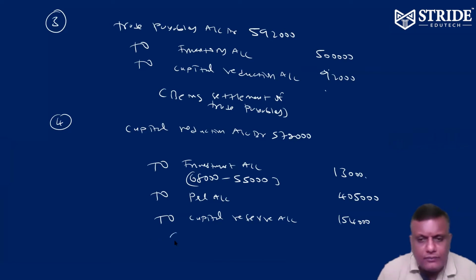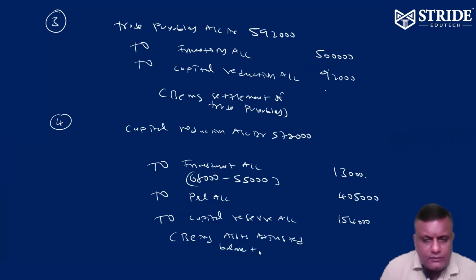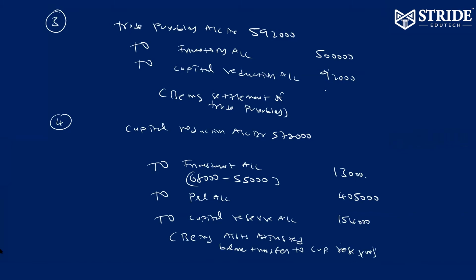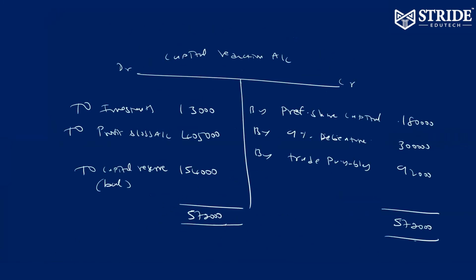So being assets adjusted. Balance transferred to capital reserve. Where do we transfer the money? Capital reserve. Please check it out. The balance we transfer to capital reserve. That's it. 1,54,000 we transferred to capital reserve.